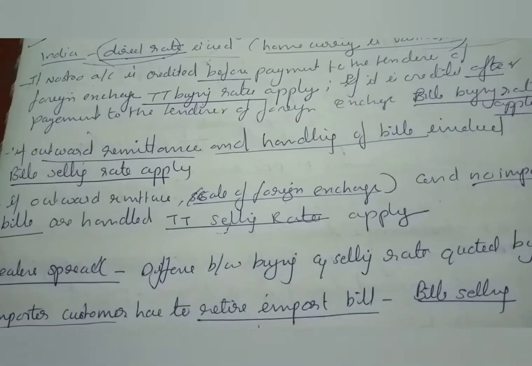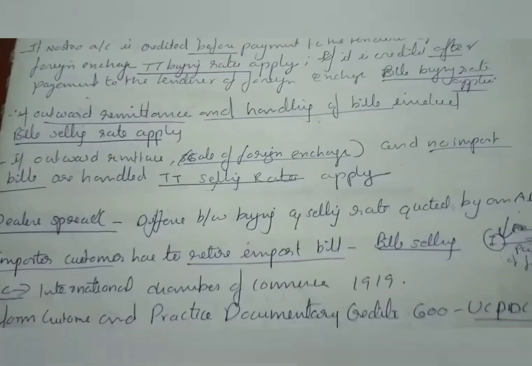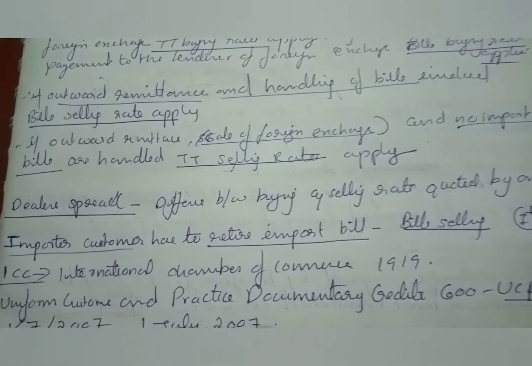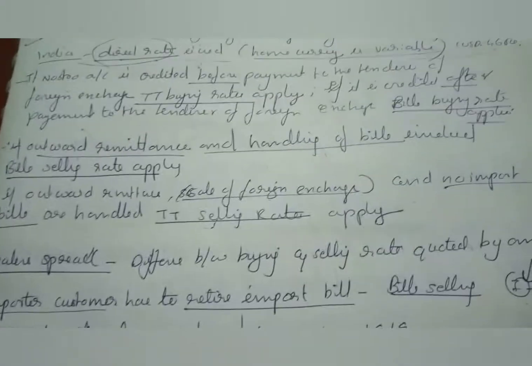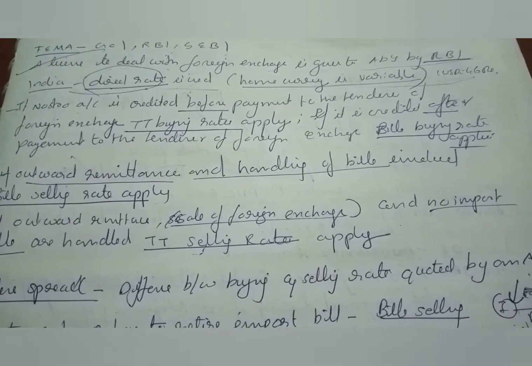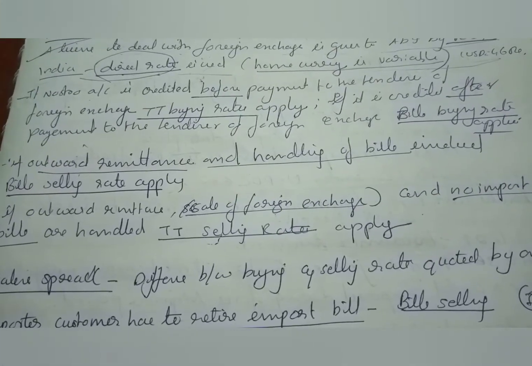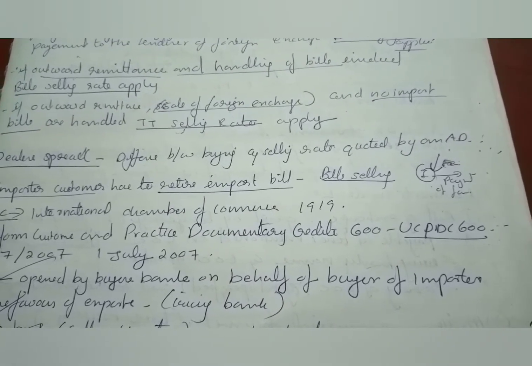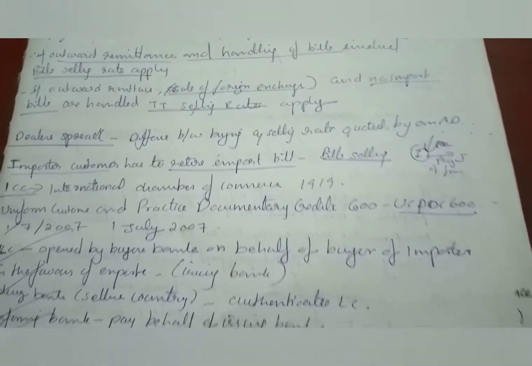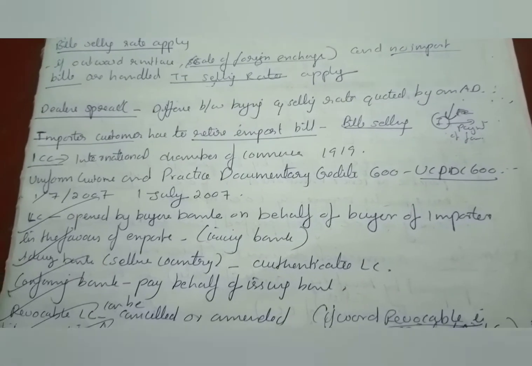This is important. If outward remittance and handling of bills are involved, the bill selling rate applies. If outward remittance and sale of foreign exchange are involved and no import bills are handled, the TT selling rate applies. So if there is any exchange of documents, the bill buying rate and selling rate apply, and if no documents are involved, the TT selling rate and buying rate apply. Dealer spread: the difference between the buying and selling rate quoted by an AD is the dealer spread. Importer customers have to retire the import bill at the bill selling rate.